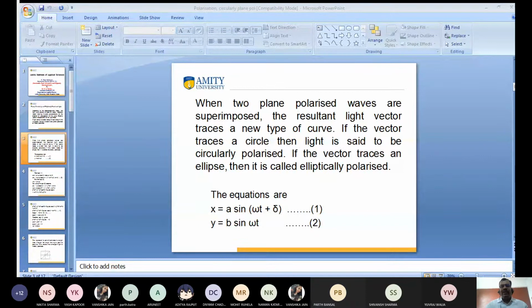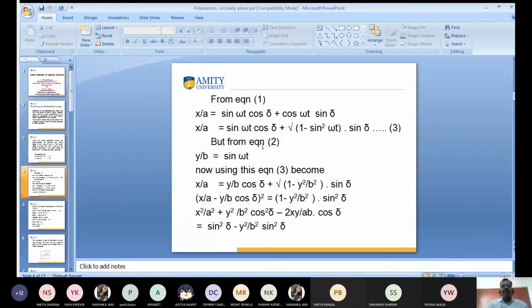Because I want to show the figure, how can we get this from equation 2. What is the value of sin ωt? From equation 2, can you tell me the value of sin ωt? Y by V. Very good. So from equation 2, y/v is equal to sin ωt. I substitute this value in equation 3. So this is x/A.